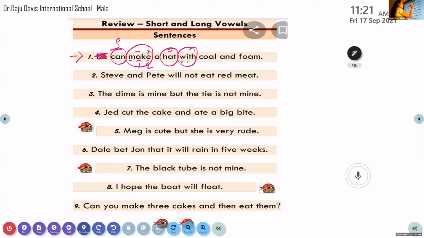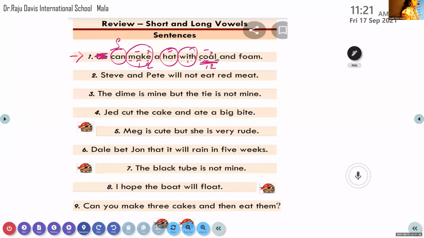With. And how many vowels are there here? Two. Which vowel is long? O is long and the A is silent. So how will you read this word?